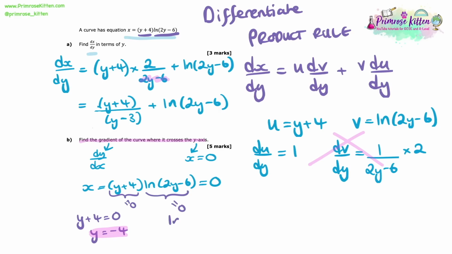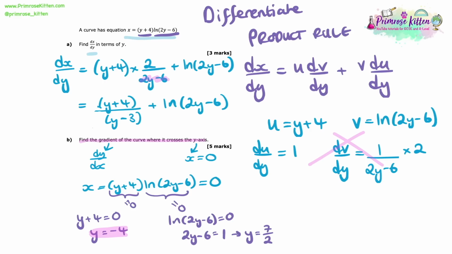So by doing this then, we can take e of each side to get rid of the ln. By doing that I get 2y minus 6 equals e to the power of 0. I know anything to the power of 0 is actually 1, so I put a little 1 in there. And then if I rearrange this, I end up getting y equals 7 over 2, or 3.5. So now I know those two values of y where it crosses the y-axis, I can get to work in finding the gradient of the curve.